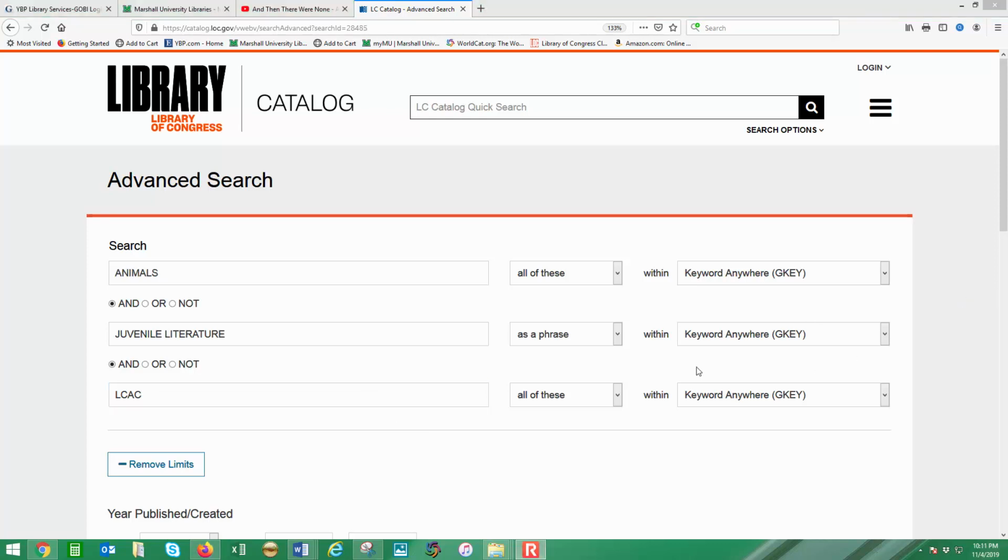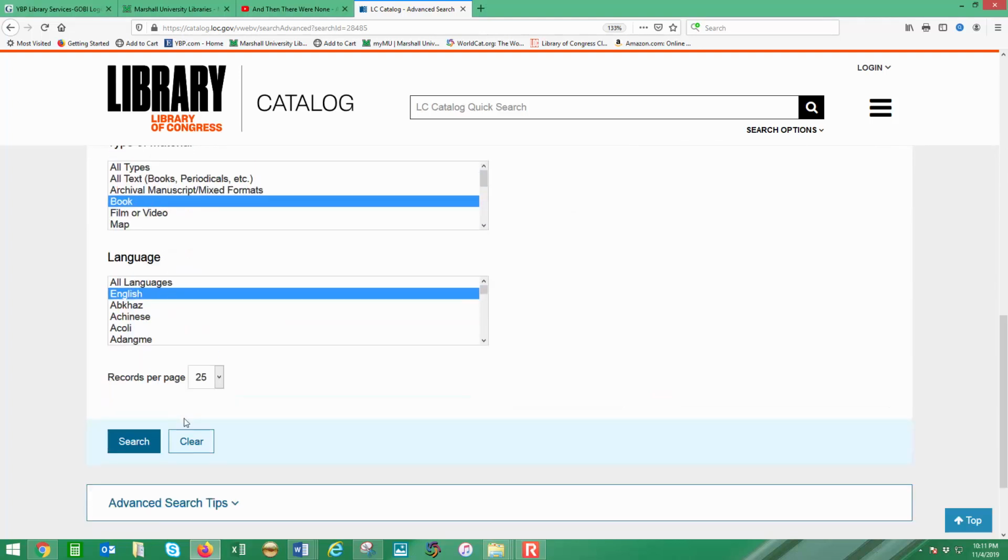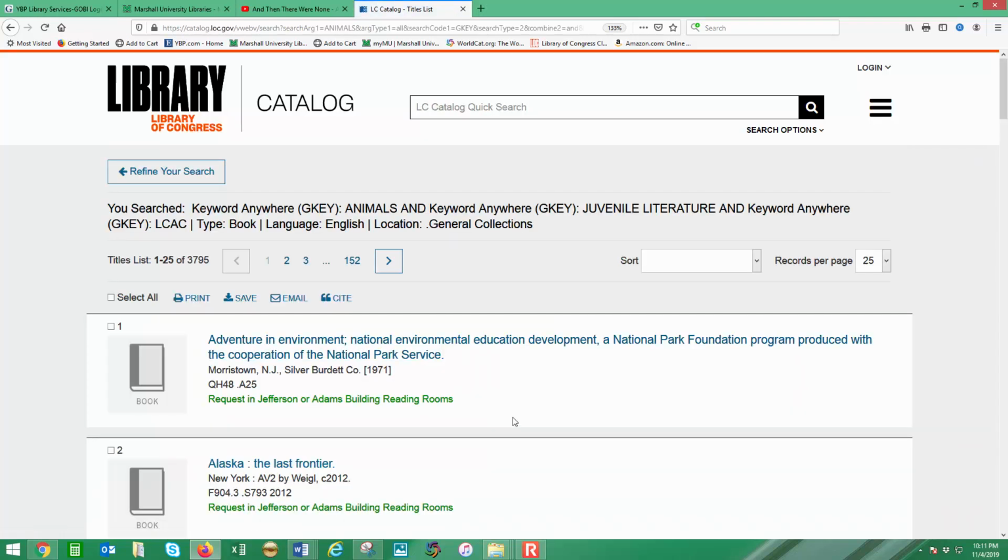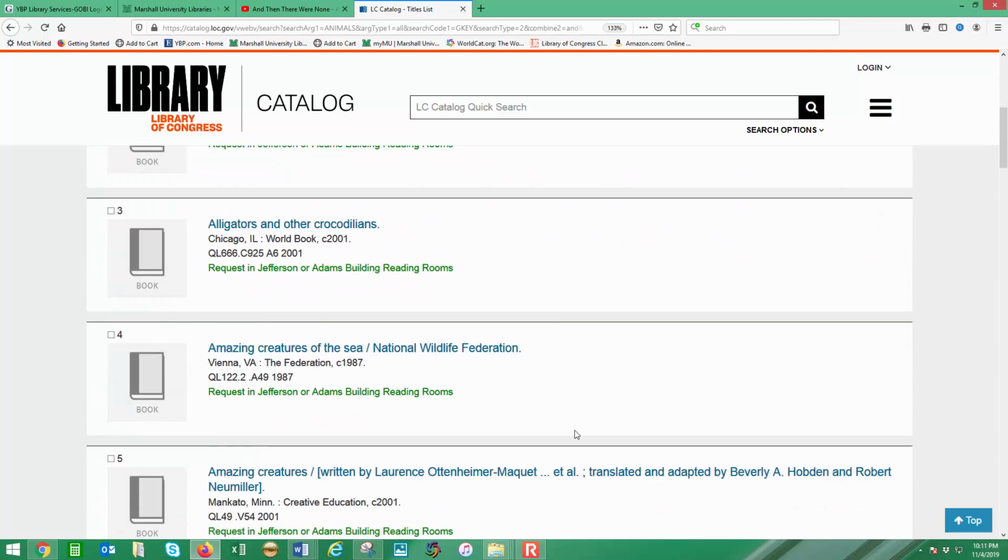Quickly, let's try looking for something for younger readers, and we're going to go with a very broad term, animals, with the phrase juvenile literature and that code again, the LCAC, and see where that leads us. And that gives us almost 3,800 titles.